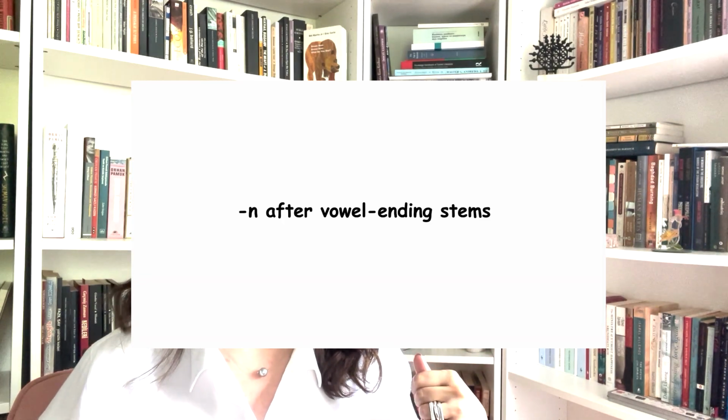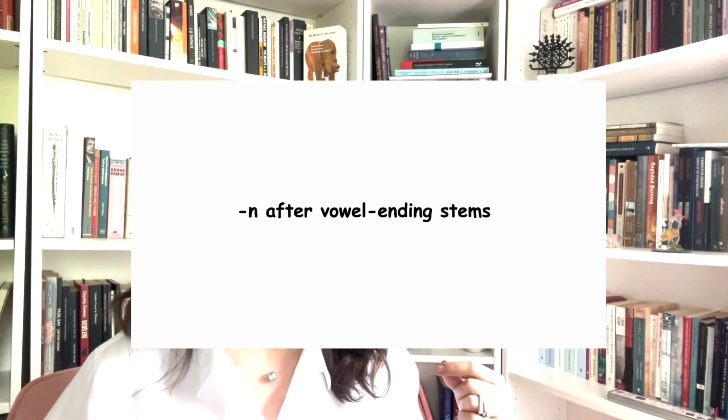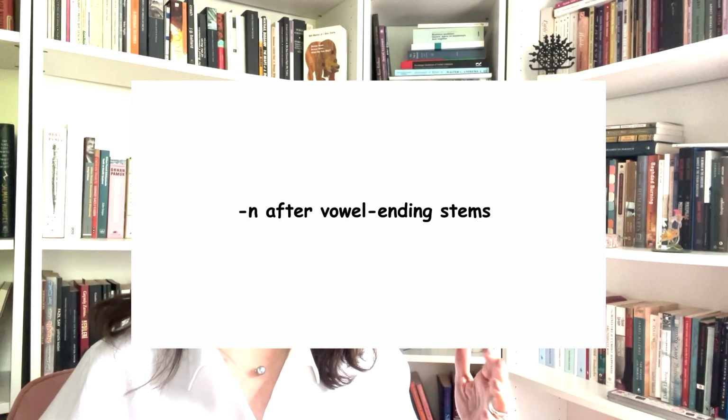Let's start with the form. How do you make passive verbs in Turkish? There are three groups. The first one: if the verb stem ends with a vowel, the -n suffix is added.